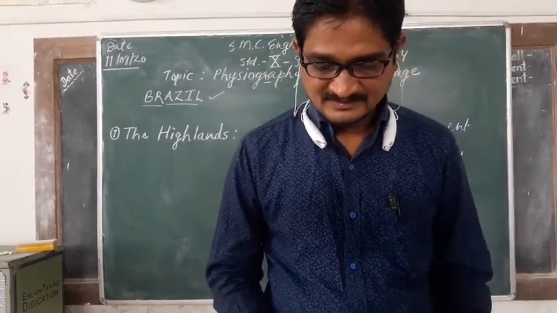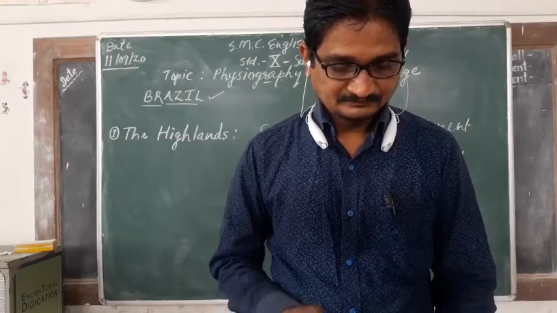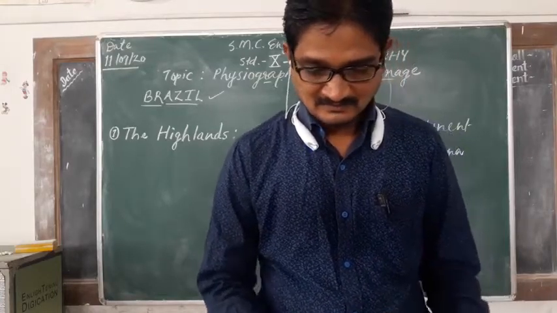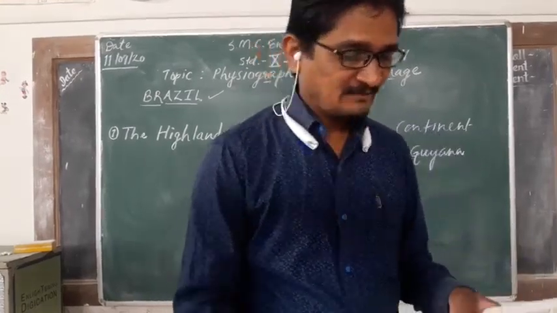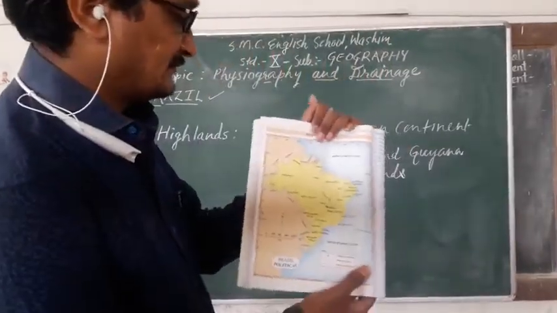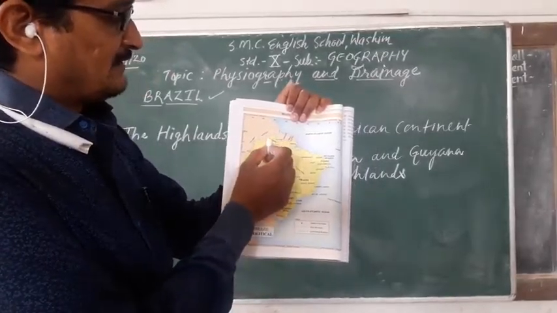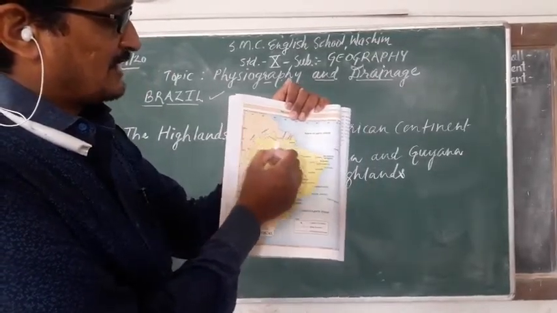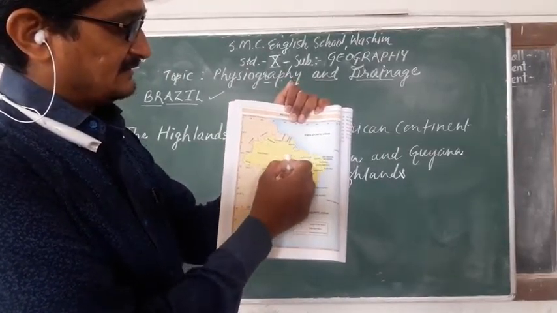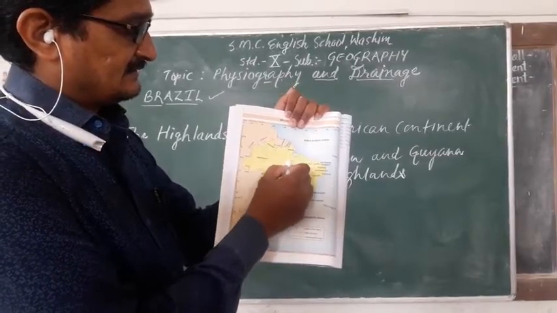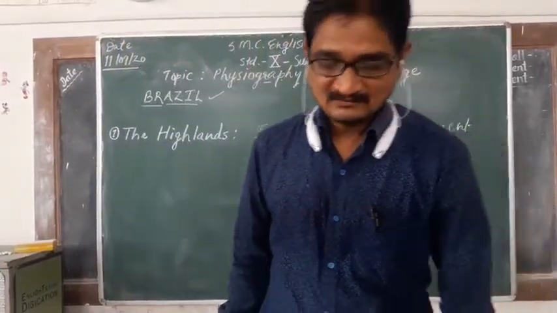See, in the political map of Brazil: Roraima, Amapá and Pará. These are the locations of highlands in the north side of Brazil.